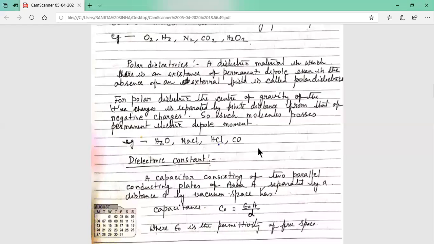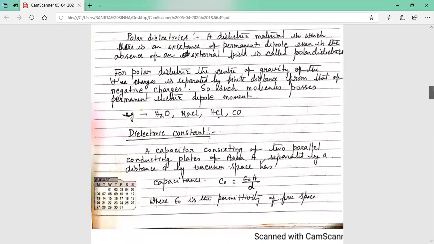Now next, if you know dielectric material, you have to know what the dielectric constant is. Now the definition I am giving you. Here I am coming to the parallel plate capacitor. We consider a capacitor consisting of two parallel conducting plates. The area of each plate is capital A, and the two plates are separated by a distance small d.